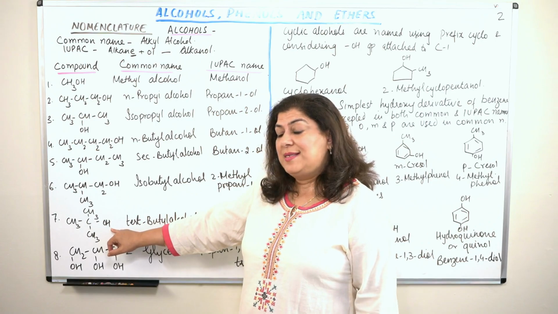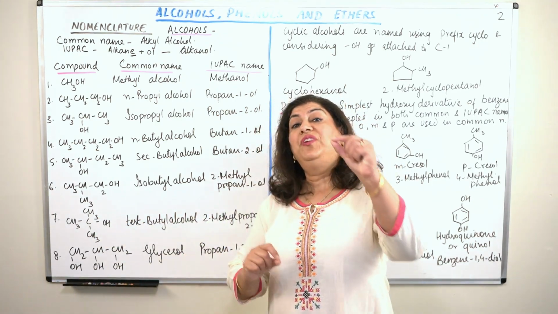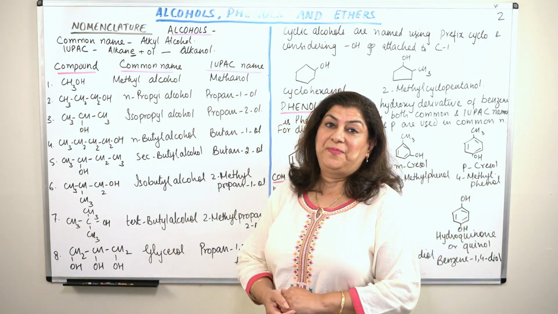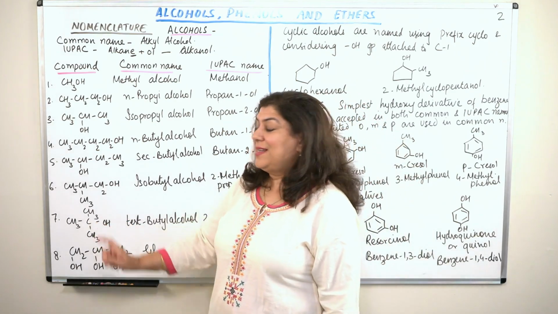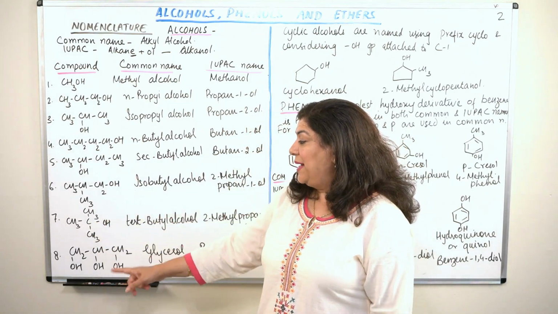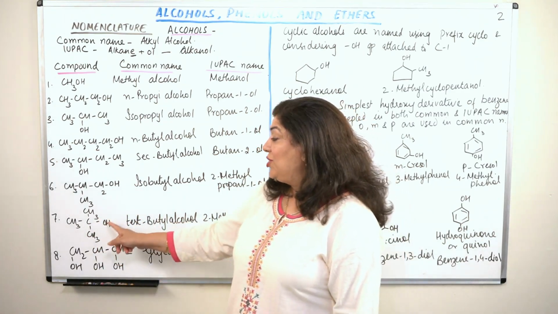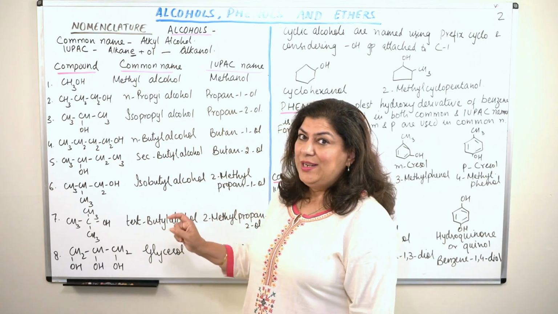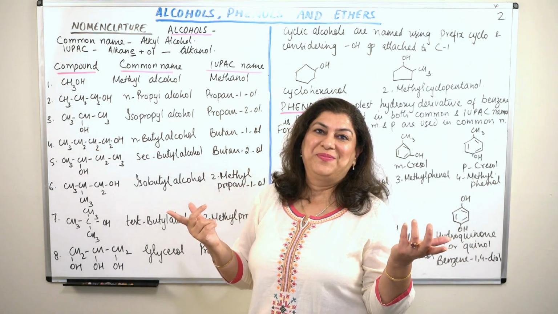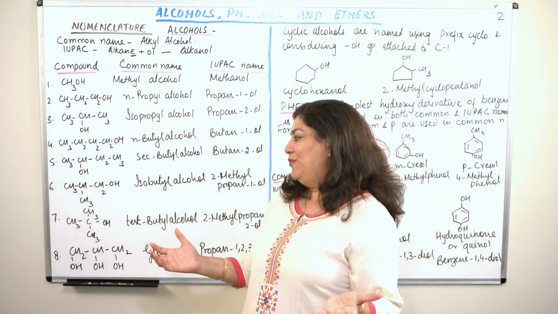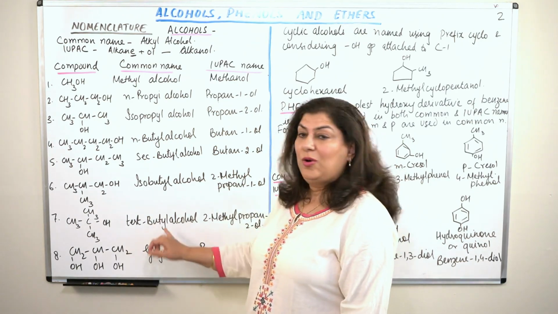In this case, the OH, that is the alcoholic group, is attached to a carbon which is attached to 3 other carbon atoms. And it is a butyl alcohol, a total of 4. So obviously the OH is attached to the carbon which is attached to 3 other carbon atoms. So if I say it is tertiary butyl alcohol, you can imagine this structure. That OH is attached to a carbon and that carbon is attached to 3 other carbon atoms. So since there was a total of 4 carbon atoms, obviously this would be the structure of tertiary butyl alcohol.